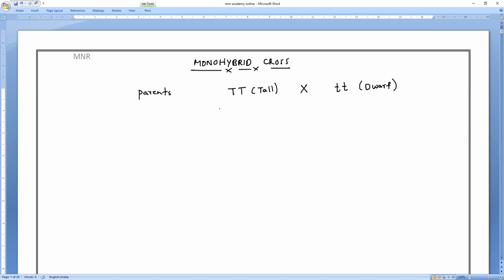Each will form gametes. What are the gametes formed by it? It will form the gametes capital T, capital T. And here also, what are the gametes formed by them? Small t and small t.